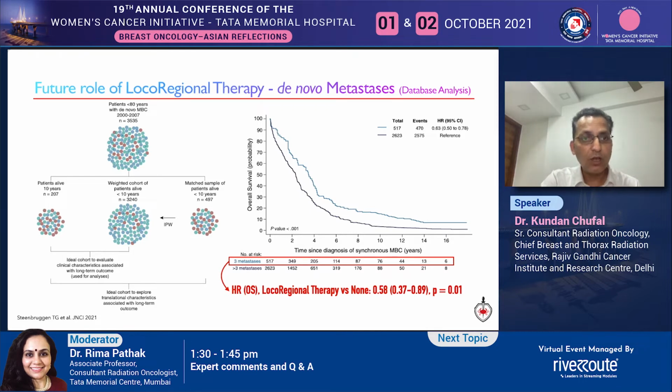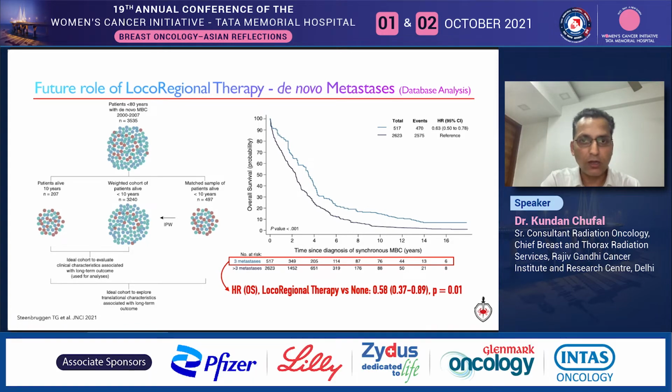So my guess will be that if local regional therapy has to remain relevant in the years ahead, we will need to stratify patients in clinical trials by the number of metastases or conduct a trial in patients with 3 or fewer metastases. Probably this may actually give us results which may change how we deal with these metastatic breast cancer patients.